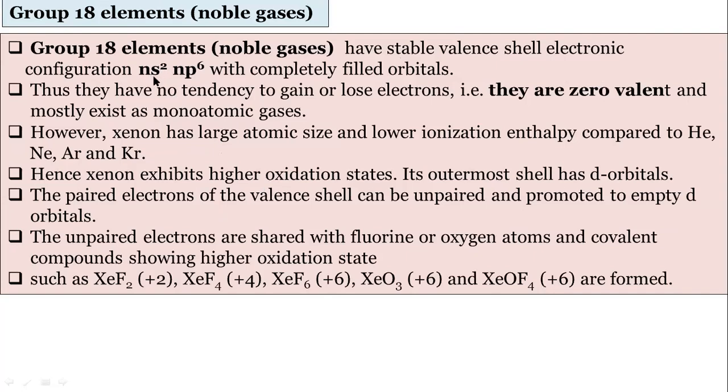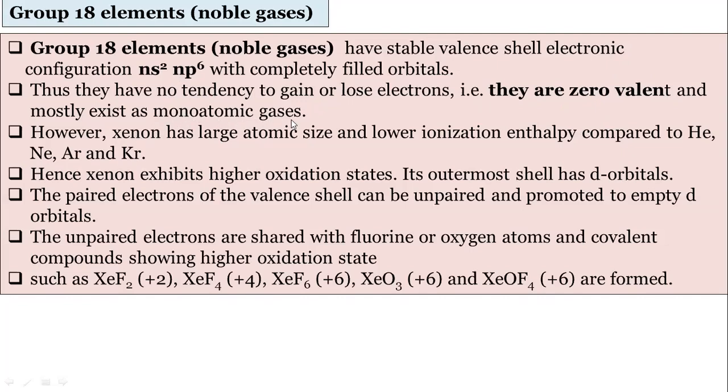Also the capacity of the s orbital is only 2 electrons, so it is also completely filled. So they do not have a tendency to gain or lose electrons, they are stable. So these are called zero valent. Zero valent means the valence is zero, they do not use electrons or accept electrons. So they always exist as monoatomic gases.